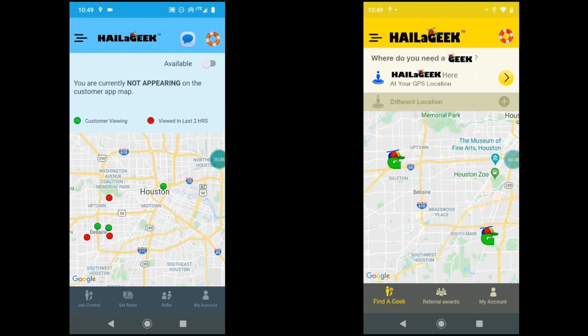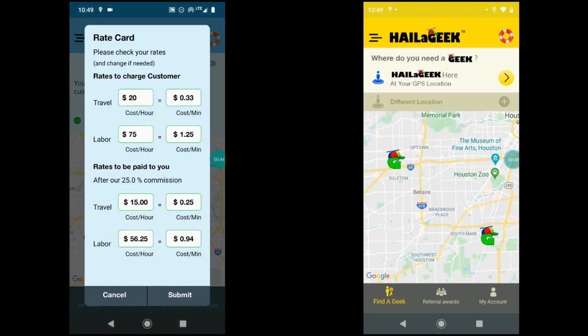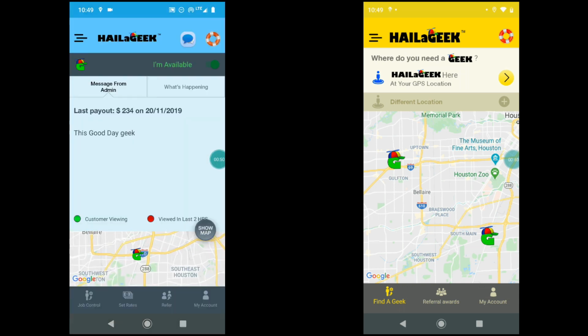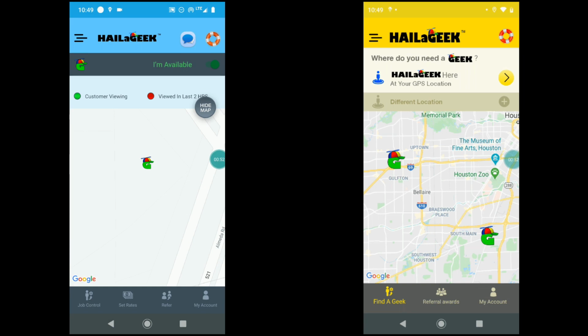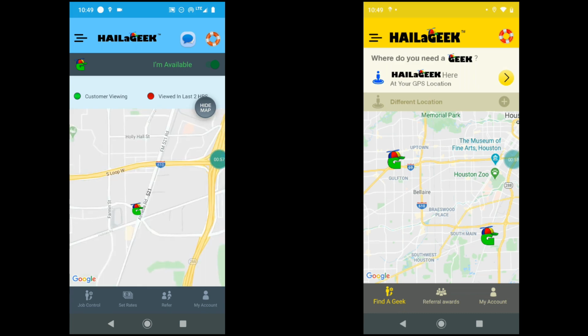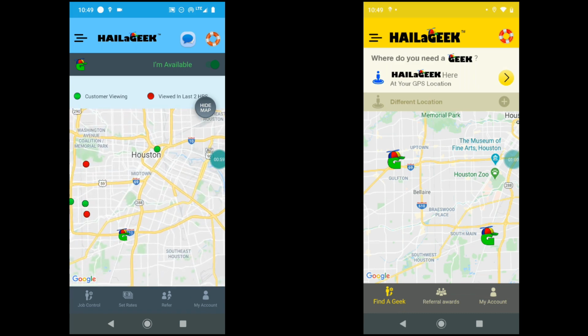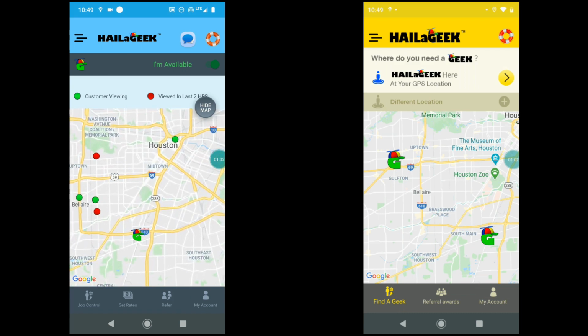So it's telling him right now he's not appearing on the customer app map. So he's going to click the available button to start appearing. And it's going to have him check his rates, make sure they look good. They look good, so he's going to click submit. All right, so now the geek is actually showing up on the map. And he's the green G with the cap on, and he can zoom out and again see those red and those green dots to see where things are going on in the app.